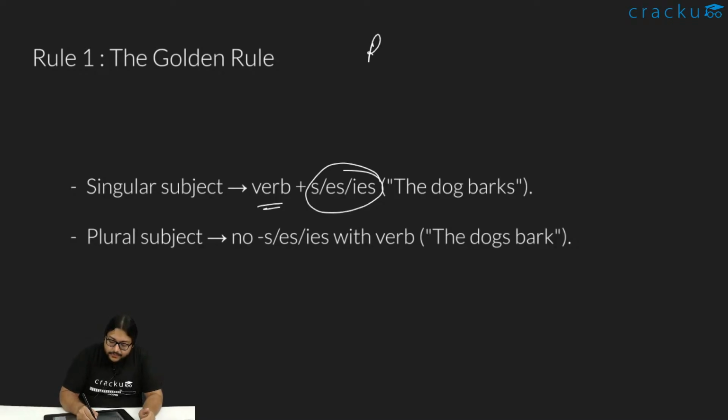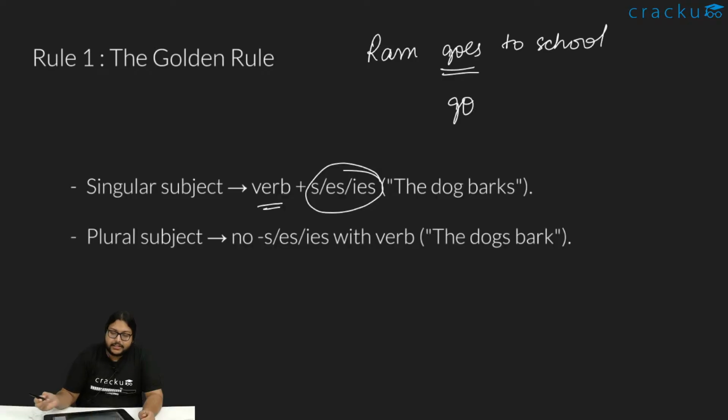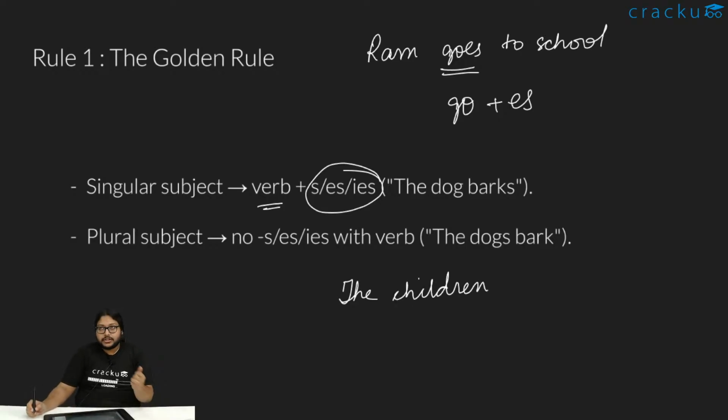Like in that sentence, when we wrote Ram goes to school, go is the verb, right? Go is taking an ES along with it. However, if I had written the children, the children is plural. Singular means one, plural means more than one. So when I say the children, then it becomes go. The children go to school. So that is essentially the golden rule. That is like the base rule, the starting rule for subject verb agreement.